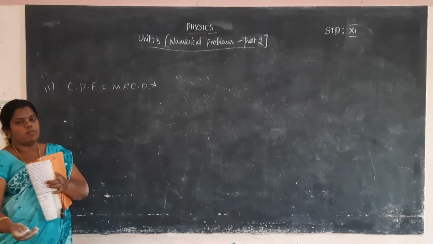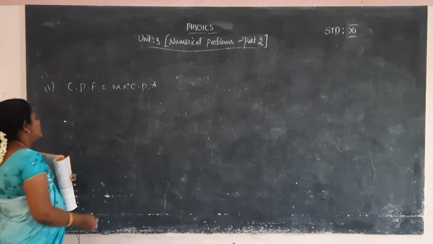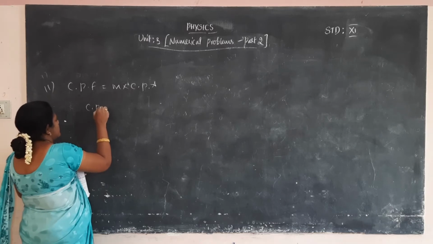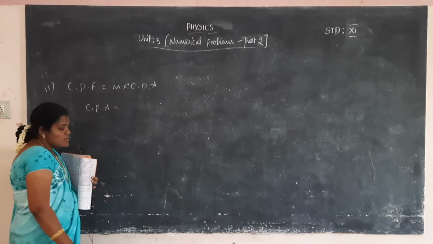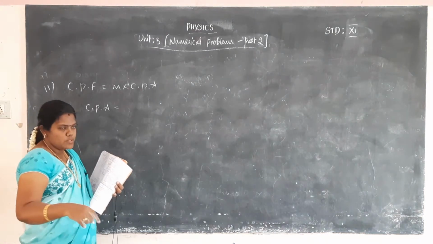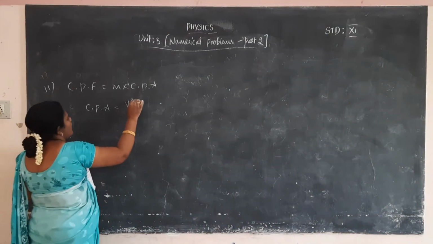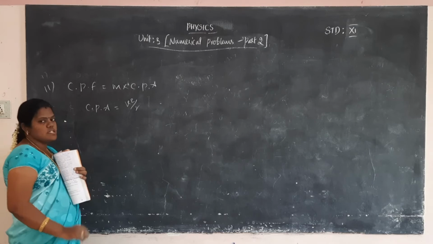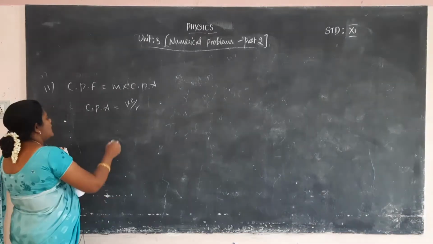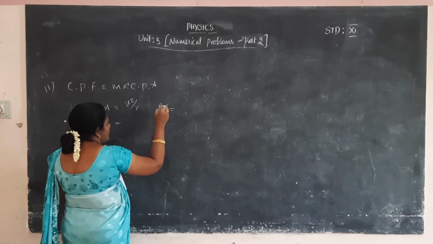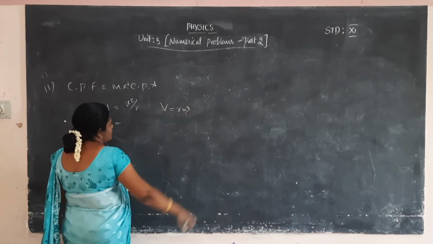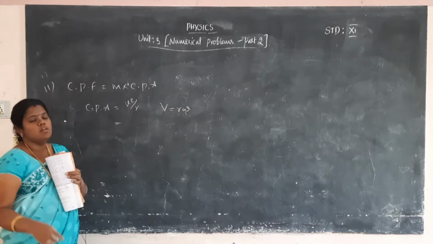So now we want to calculate the centripetal acceleration. What is the formula? Centripetal acceleration A is equal to V square by R, that is velocity square by radius. The relation between linear velocity and angular velocity is V is equal to R into omega.